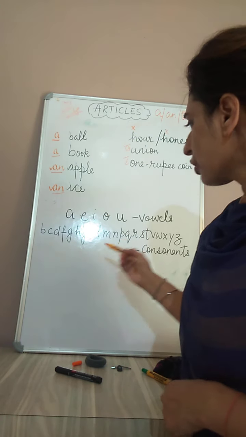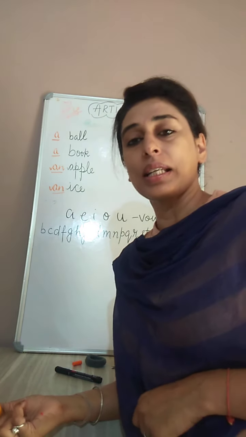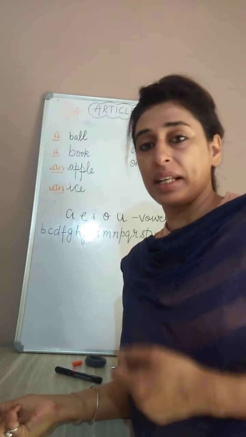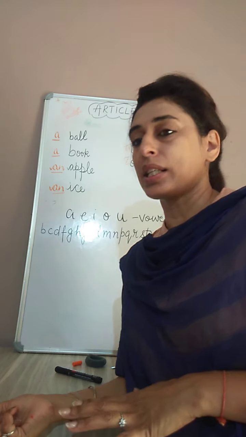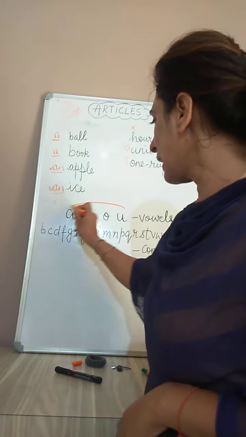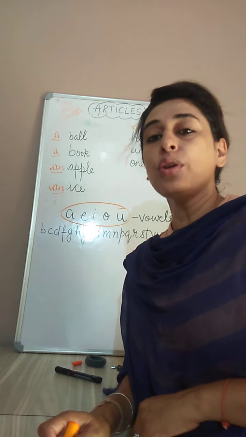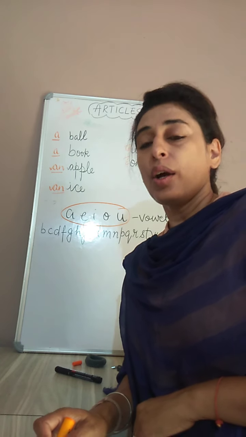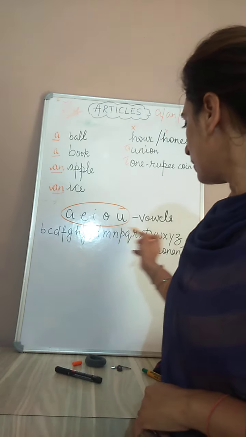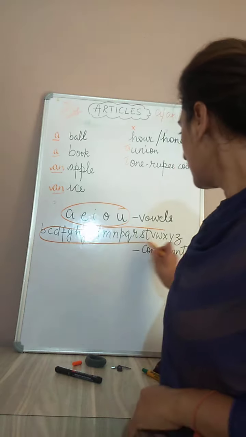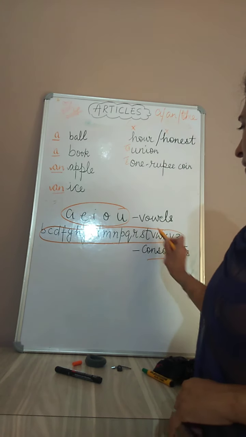Children, we have 26 letters in our English alphabet, A to Z. Out of those 26 letters, these five, A, E, I, O, U, are called vowels, and the rest 21 are called consonants.